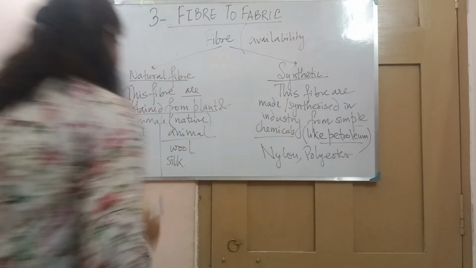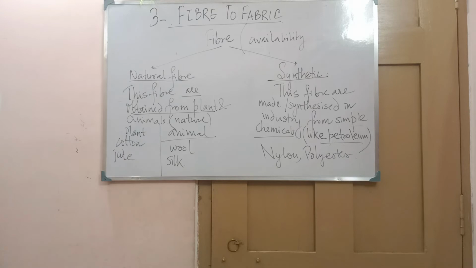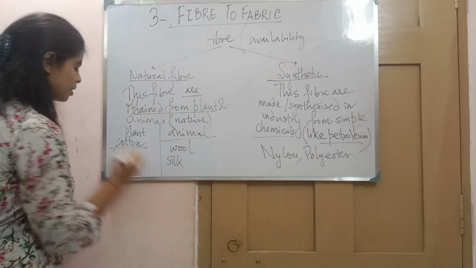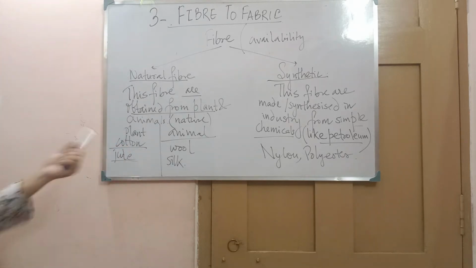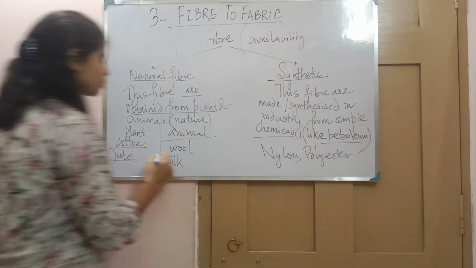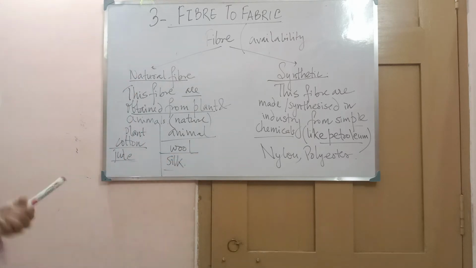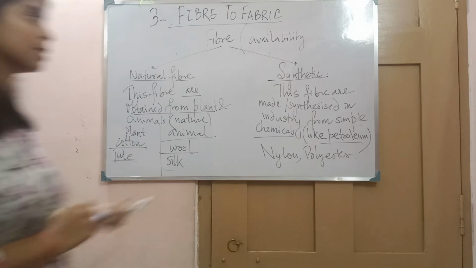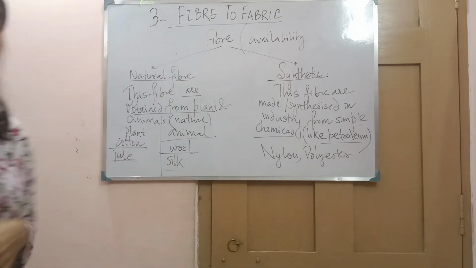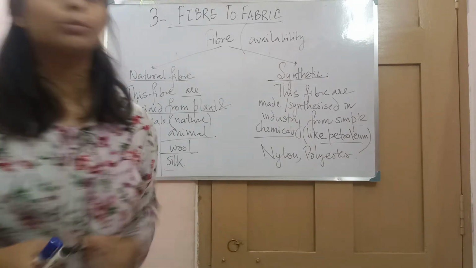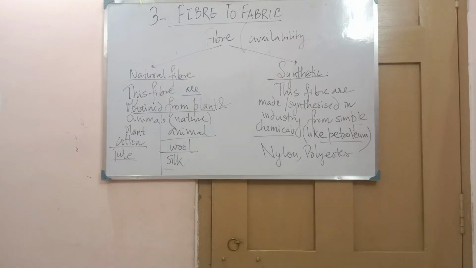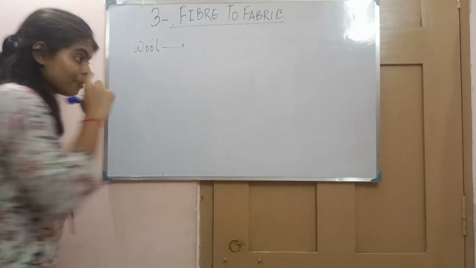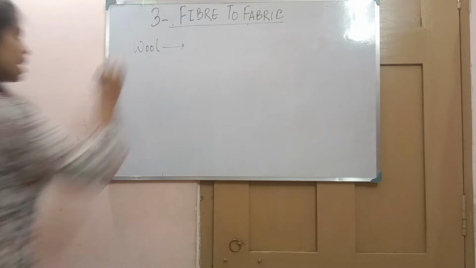So in Fiber to Fabric we have discussed how we get the fiber from cotton, and how we get the cotton and jute from plants. In this chapter we will discuss the wool and the silk, how we get this fiber from the animals, and what are the processes we need. The first we have to come through is wool.